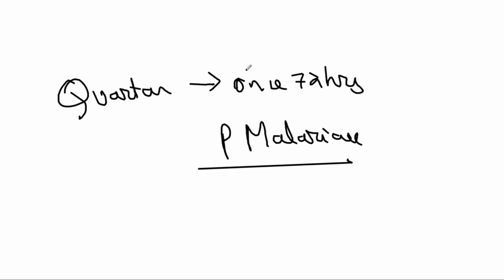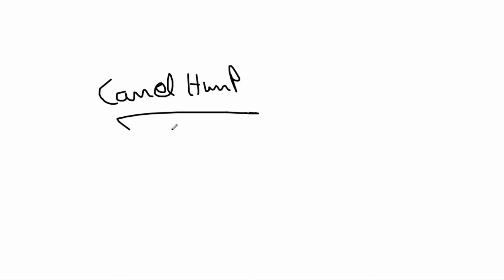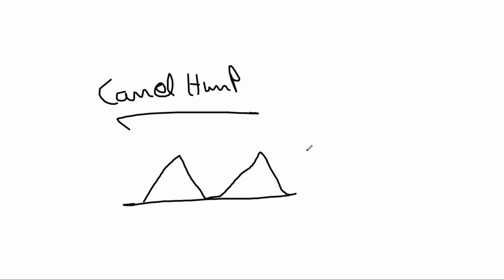Then what do you mean by double quotidian or camel hump fever? Why do we say that? He has two spikes in a day, touching the baseline in between. Where do you see this?